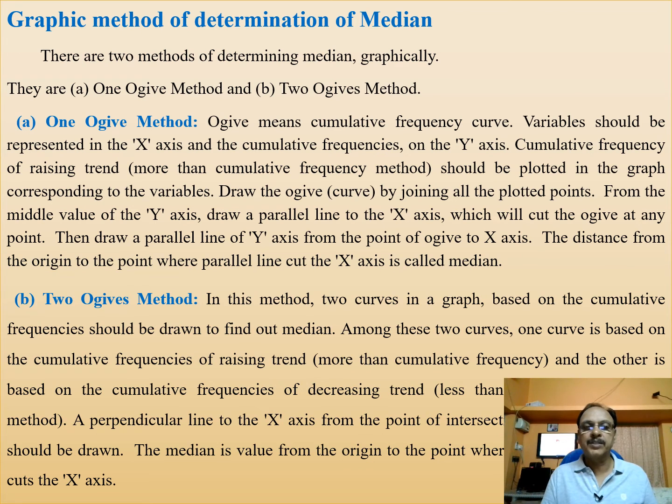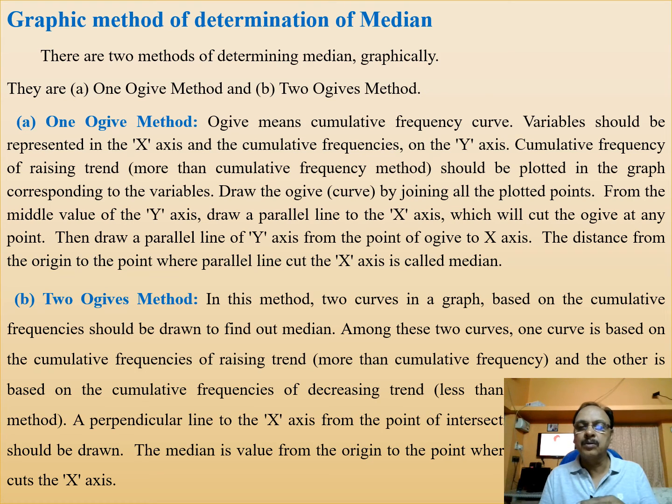Now the calculation of the median through the graphic method, through the one ogive method and the two ogives method. Ogive means cumulative frequency curve. The variable should be represented on the x-axis and the cumulative frequencies on the y-axis. The more than cumulative frequency should be plotted in the graph corresponding to the variable.